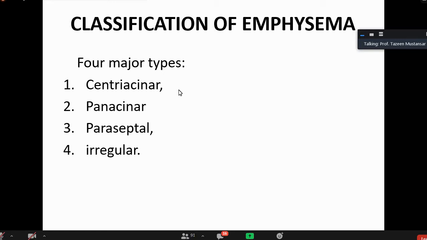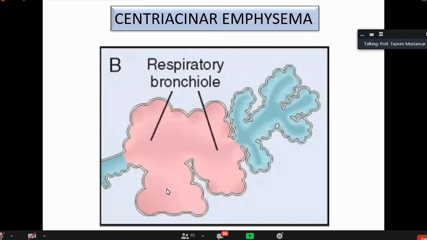Four major types are there: centriacinar, panacinar, paraseptal, and irregular. That is all anatomical, and some causes are also underlying it. This is centriacinar. In centriacinar, this is the terminal bronchiole. This is the respiratory bronchiole that is involved, and it is dilated. Distal parts are spared. Yes, very good.